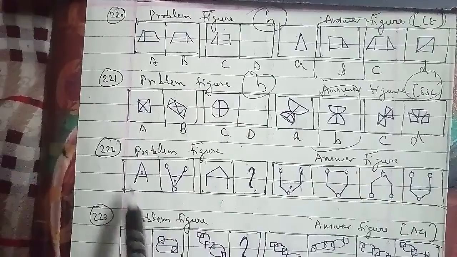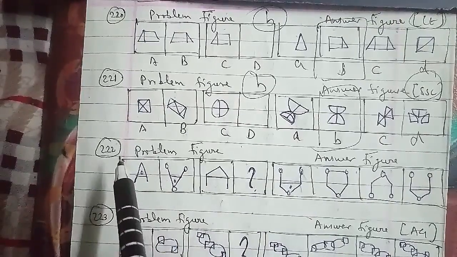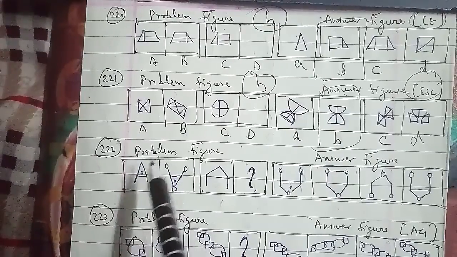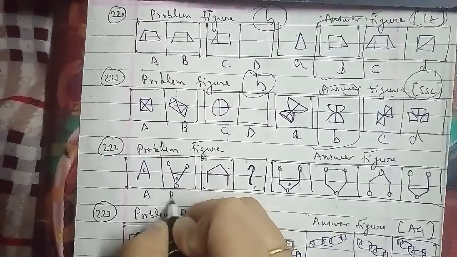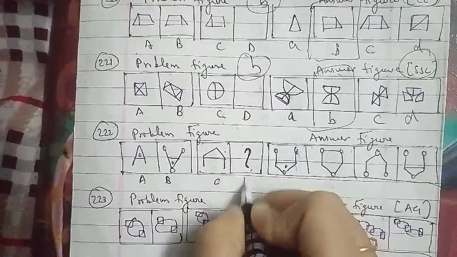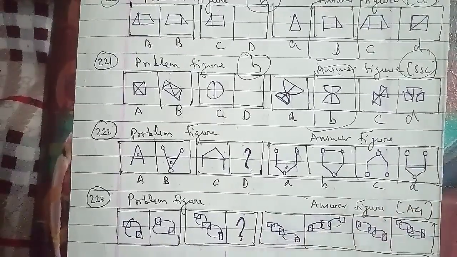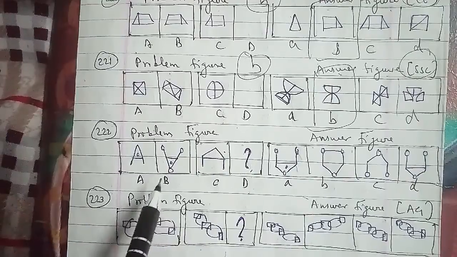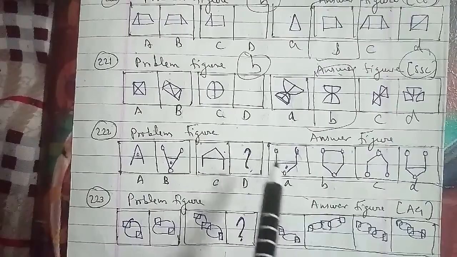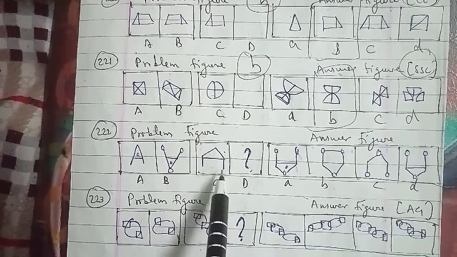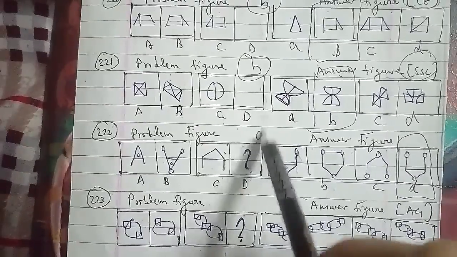We'll go ahead with the other one, the 222nd question of the session. These were the problem figures and these were the answer figures as well, named A, B, C and D. In the same case, the figure is inverted and its upper and lower ends are encircled. So we can say that the figure we have to answer is figure D, which will be the right answer for this question as well.